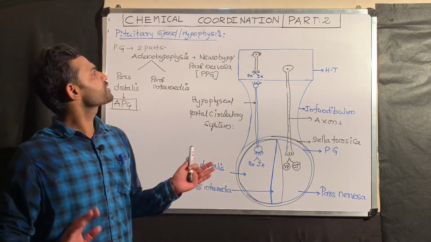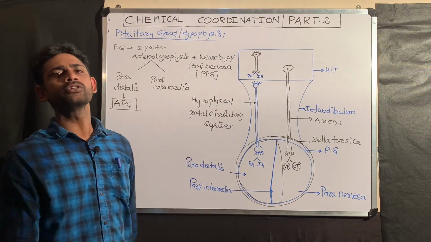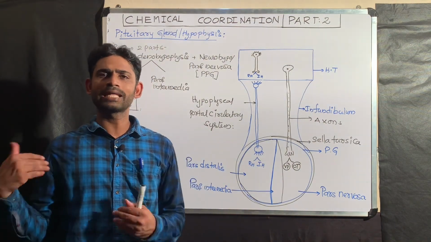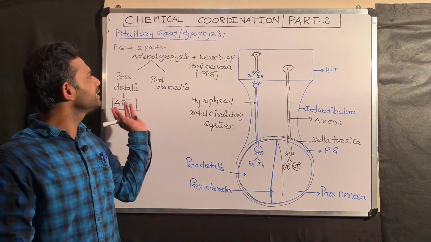This is the structural detail about the pituitary gland. In the next part, I am going to explain the types of hormones produced by these three parts of the pituitary gland.